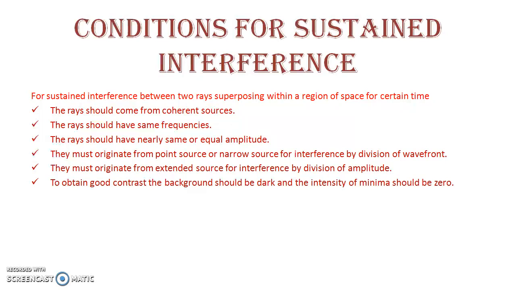They must originate from point source or narrow source for interference by division of wavefront. They must originate from extended source for interference by division of amplitude. And to obtain good contrast, because that's very important to see a sustained interference phenomena, the background should be dark and the intensity of minima should be 0.